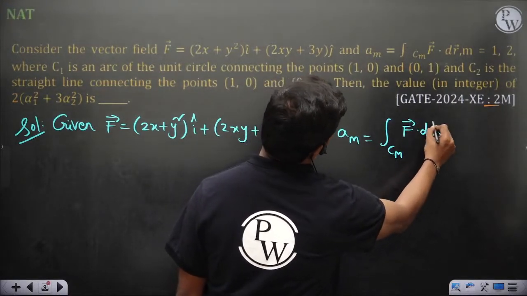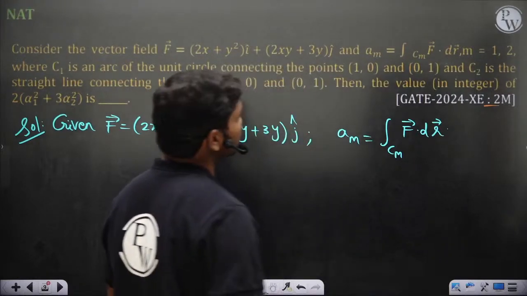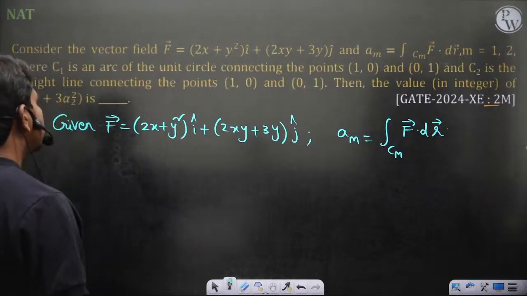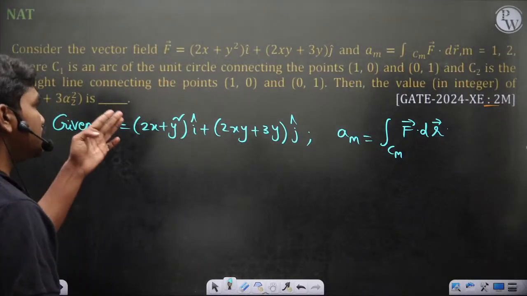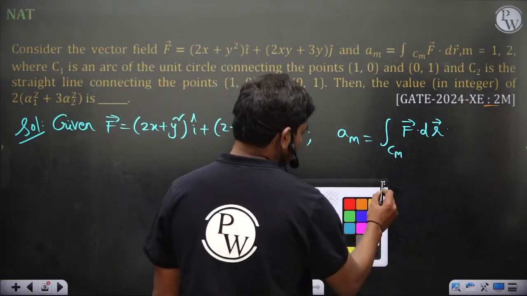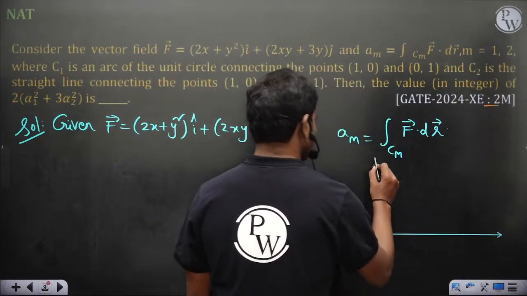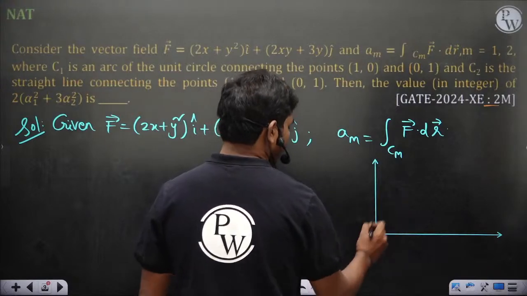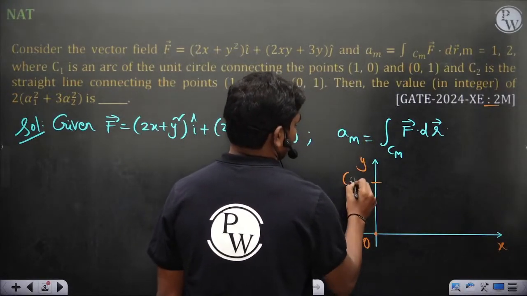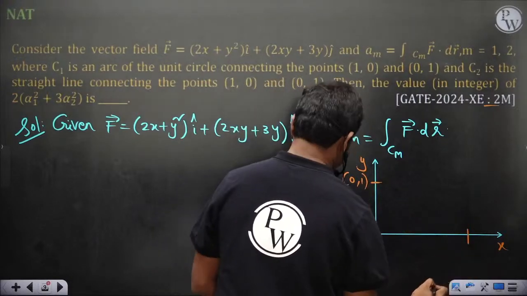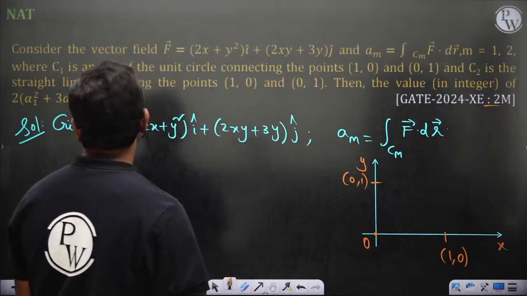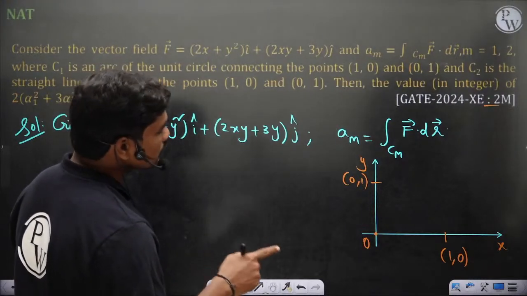So it's a line integral basically, and m can take the values 1, 2. So there are two paths along which you are calculating the integration value, where C1 is the arc of the unit circle connecting the points (1, 0) and (0, 1), and C2 is the straight line connecting the points (1, 0) and (0, 1) again.